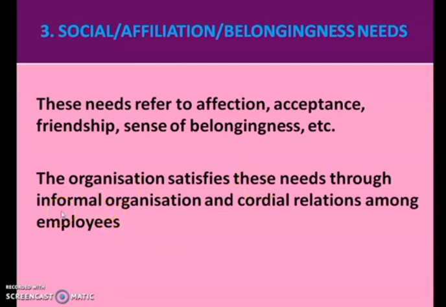But in that formal organization, we have an informal organization that is created by employees to satisfy their social needs. So the organization satisfies their social needs by allowing them to create the informal organization. Employees can have a cordial relationship among each other. So this way organizations satisfy the social need of the employees.